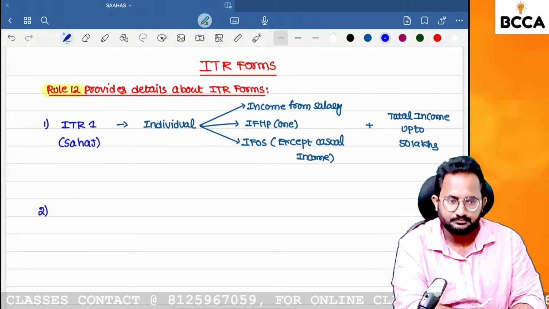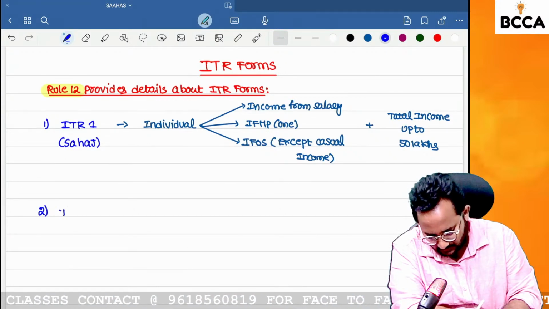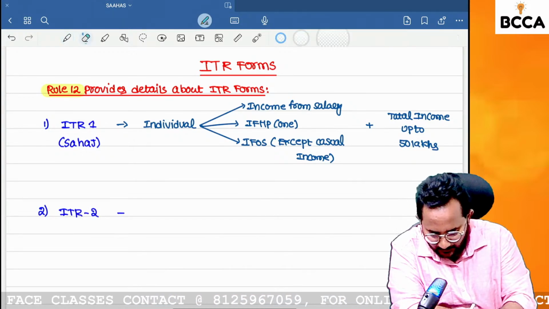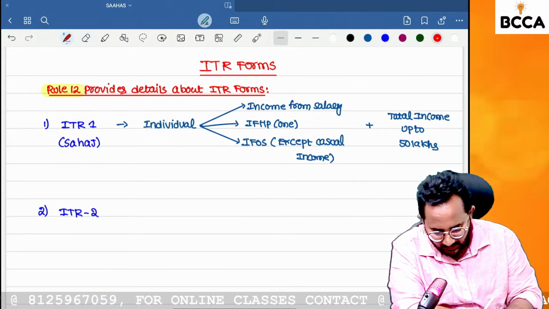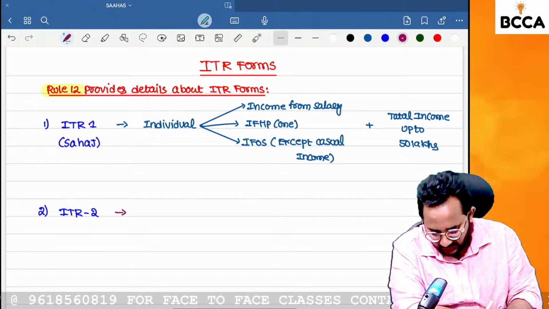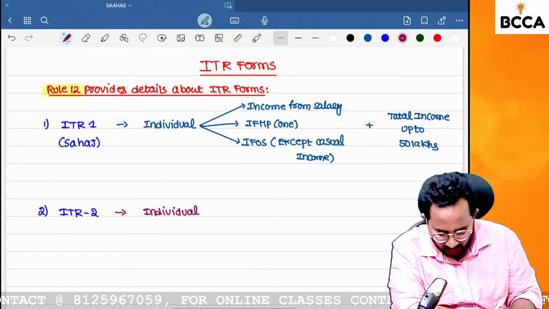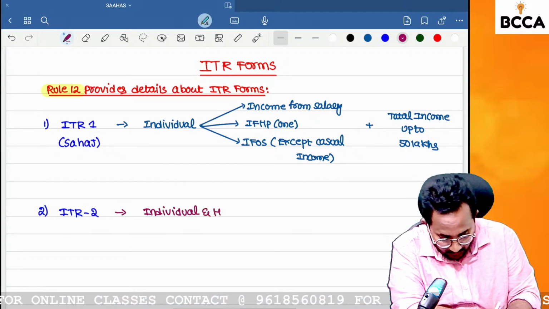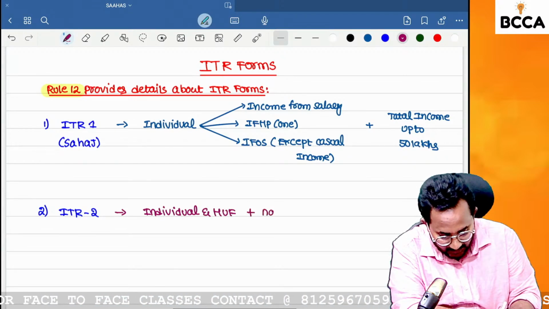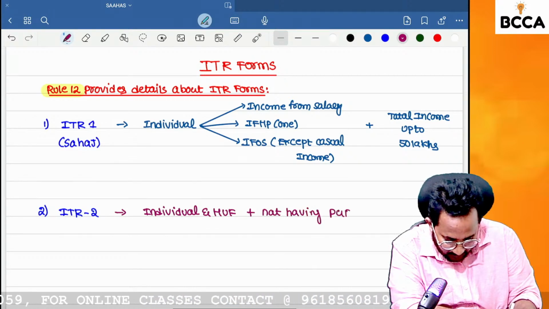Second one, ITR 2. Here also individual and HUF, individual and HUF not having the PCBP income. Not having what income? PCBP income.